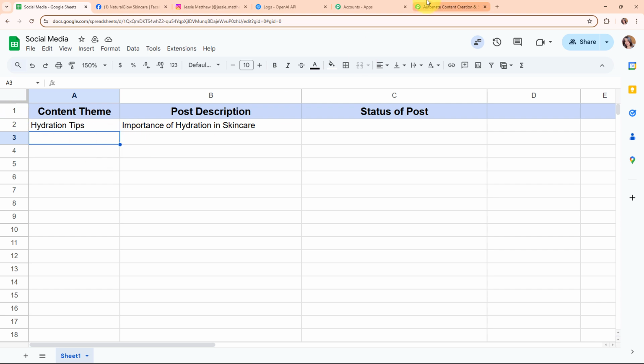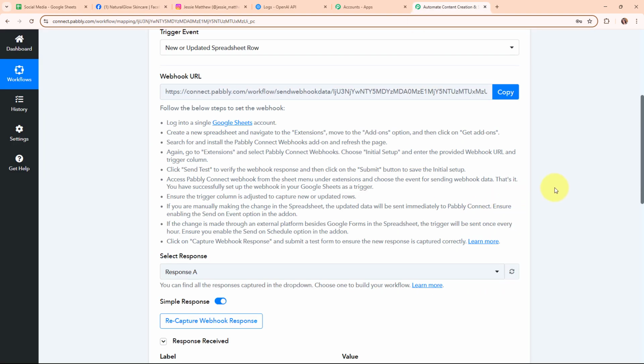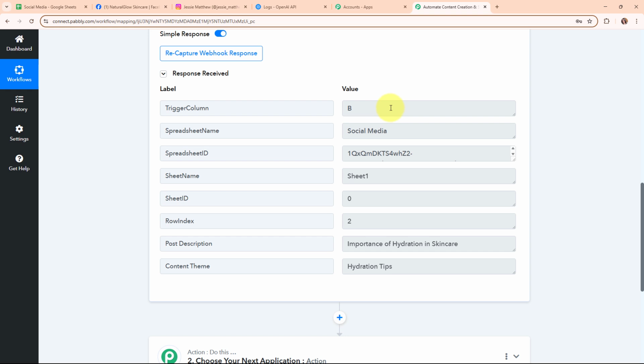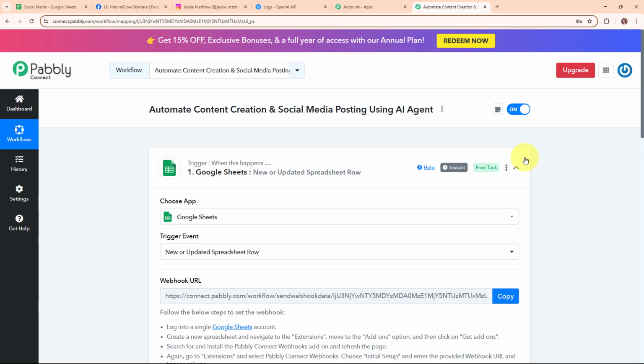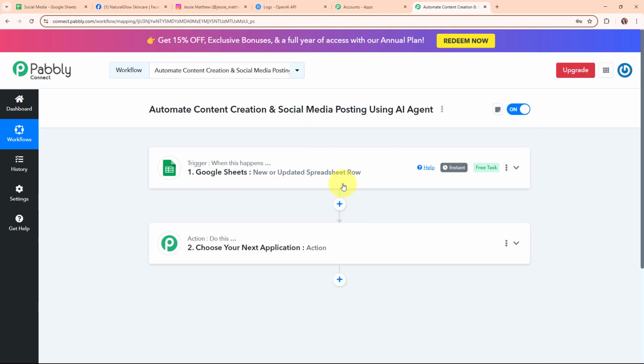So now let's go and check it. Here you can see we have received a successful response, where we have received the trigger column, spreadsheet name, spreadsheet ID, sheet name, sheet ID, row index, and the post description and the content theme that we entered. With this, we have successfully set up our trigger over here. Once we receive new details from Google Sheets, then automatically, using those details, I want to generate social media content using OpenAI for all my platforms.